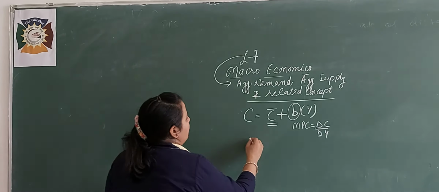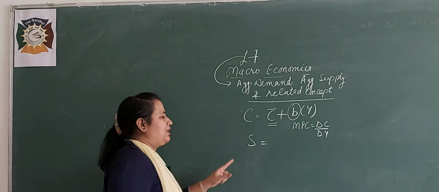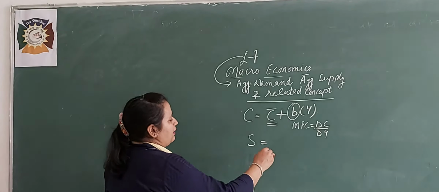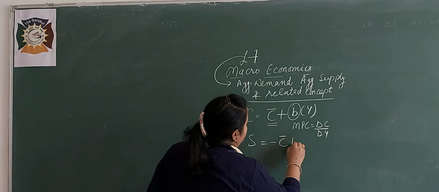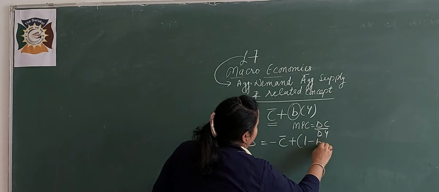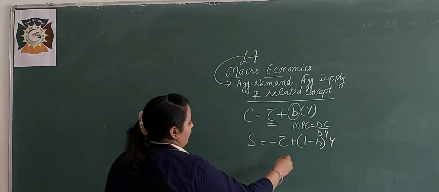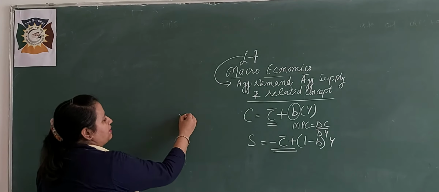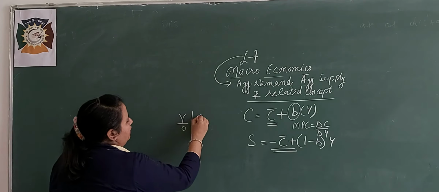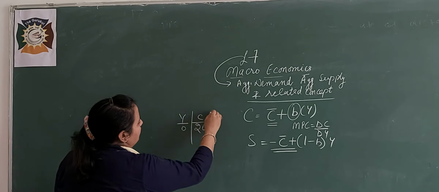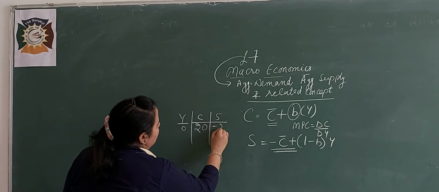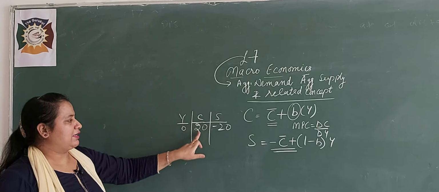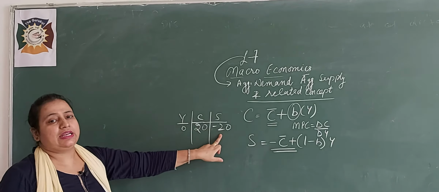If I make the S equation, the saving function equation, then it will be minus C bar plus 1 minus B into Y. This is negative saving when income is 0. If consumption is 20, saving will be negative, because at a 0 level of income, if consumption is 20, saving will be negative.